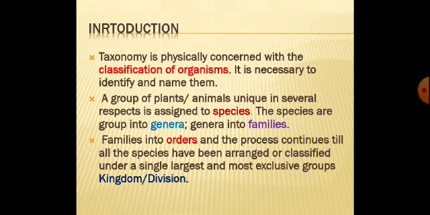A group of plants or organisms, unique in several respects, is assigned to species. Means if two or three plants are mostly similar in 90% of the characters, that is in the structure of the leaf, structure of the flower, season in which they are flowering, like that, they are grouped as species.